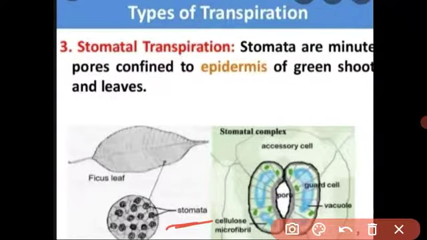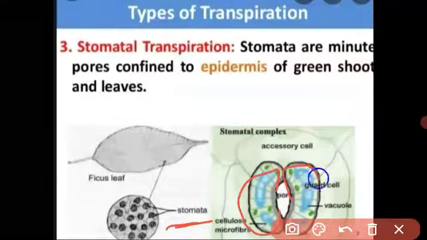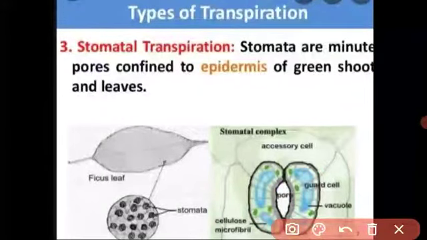The stomata is made from 2 bean-shaped guard cells. We have studied this in the photosynthesis lesson. Through this opening, the plant loses water as water vapor. What happens, student?